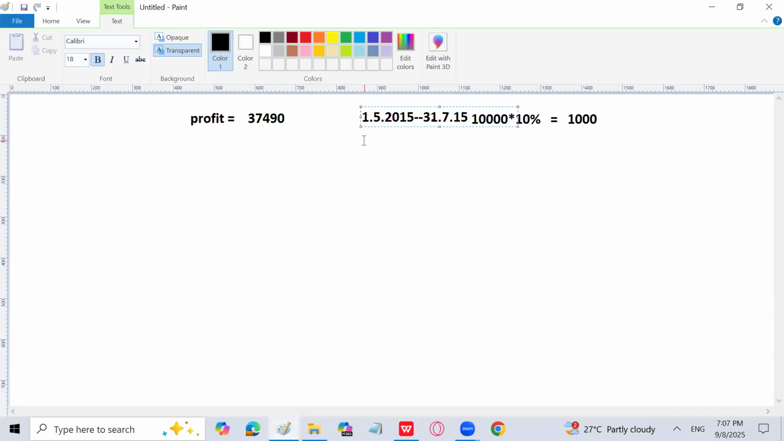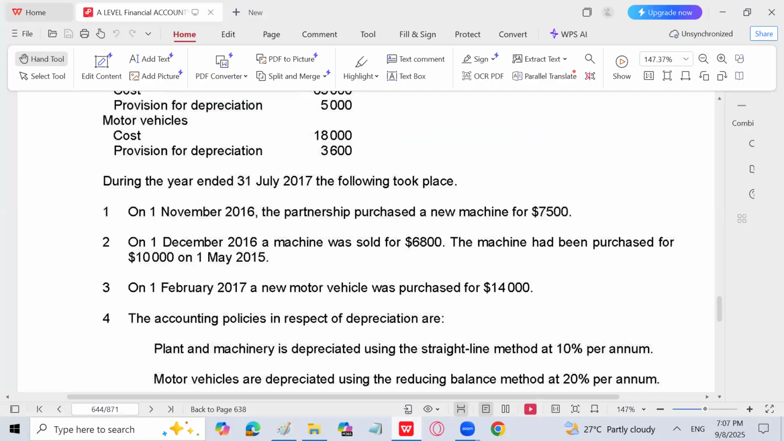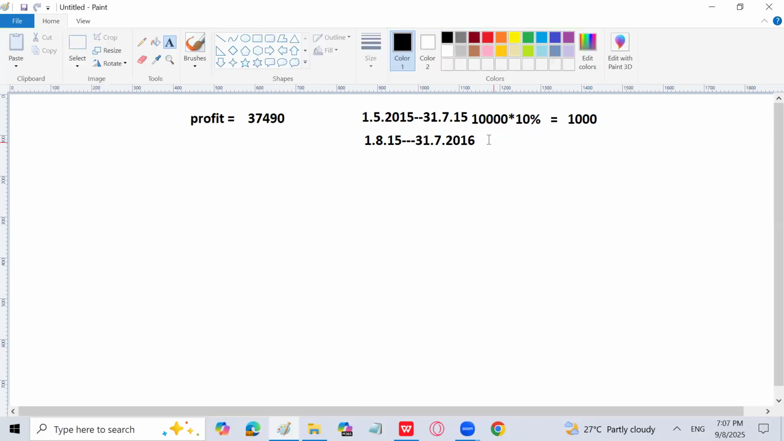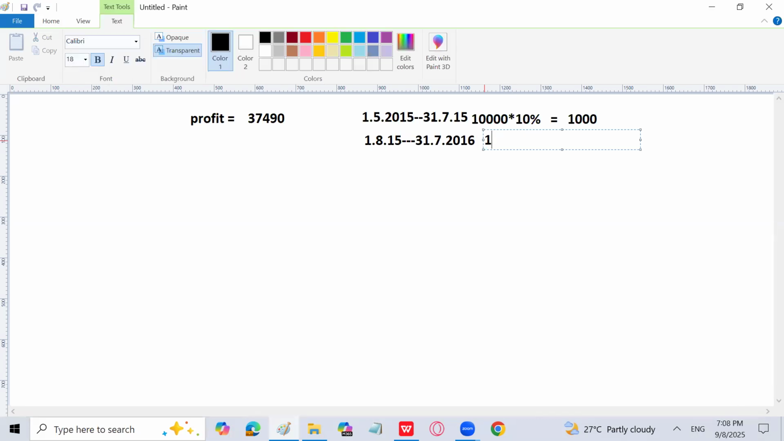Let's move forward. Now, again, it has been used from 1/8/15 till 1st December 2016. So it has been used till 31/7/2016 for the whole year. Yes, financial year starts from August and ends at 31st July. This is our financial year. So again, we will calculate depreciation under straight line method on cost at the rate of 10% for the whole year. That is again 1,000.